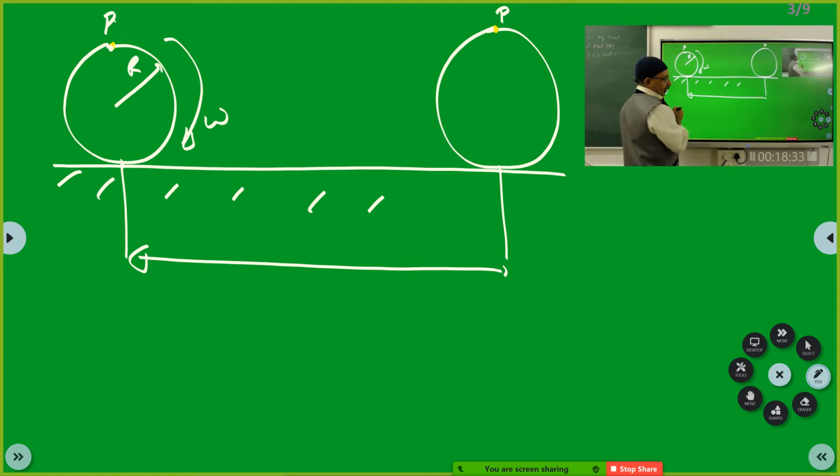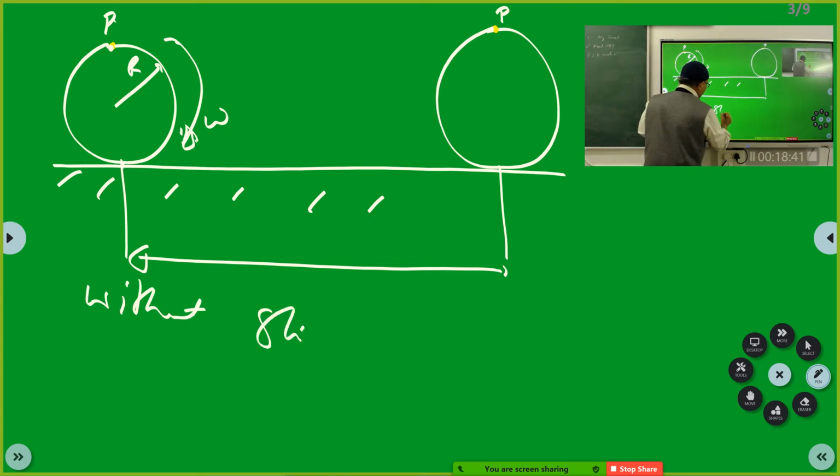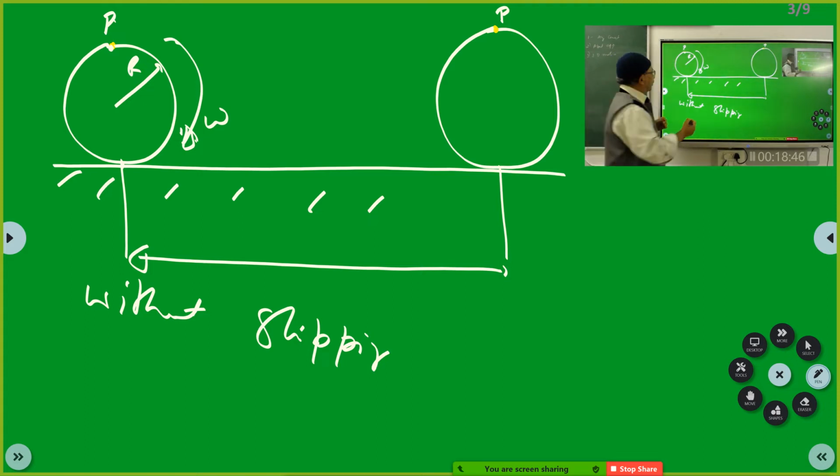The question is, the wheel rotated without slipping. Sorry, I should use the word not skidding, slipping. Without slipping, the wheel was rolling.